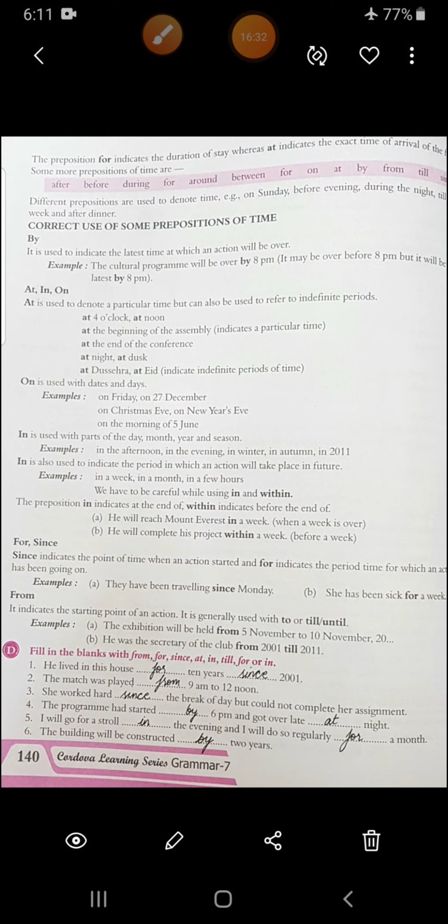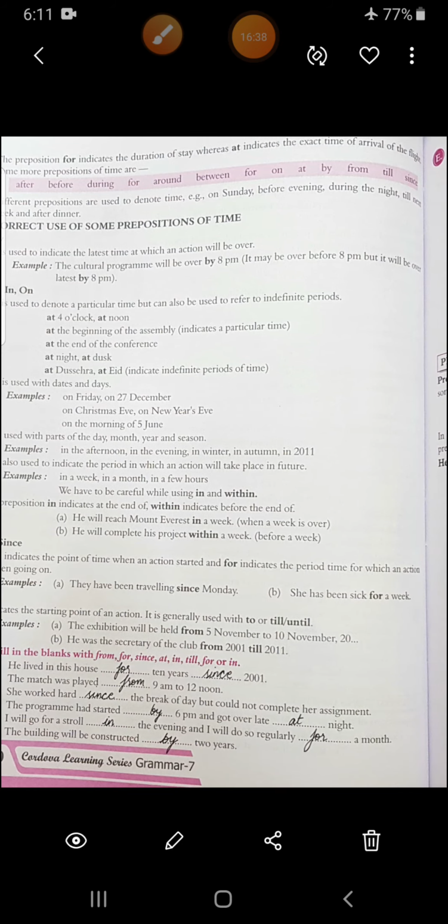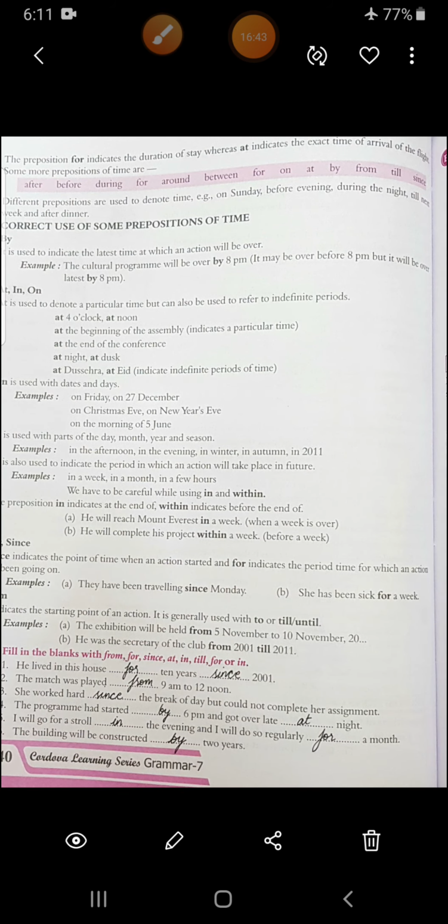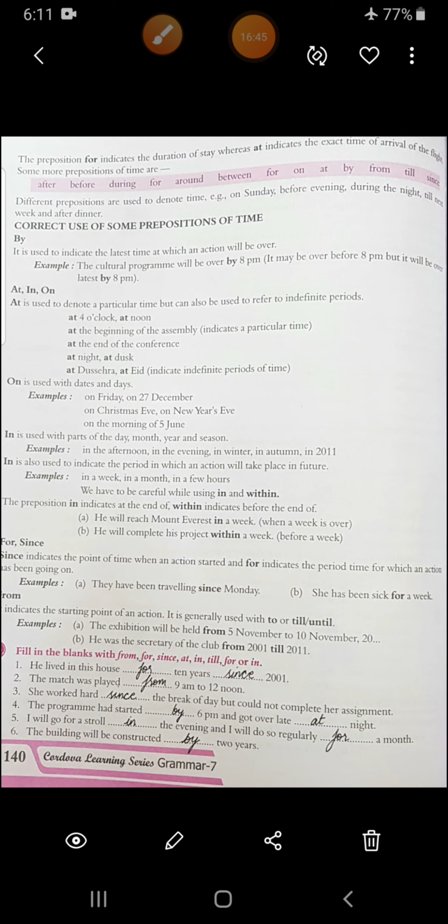Now for instance, since indicates the point of time when an action started, like since childhood I have been studying. And for indicates the period of time which an action is going to be, like for 3 hours the movie will go on in this way.